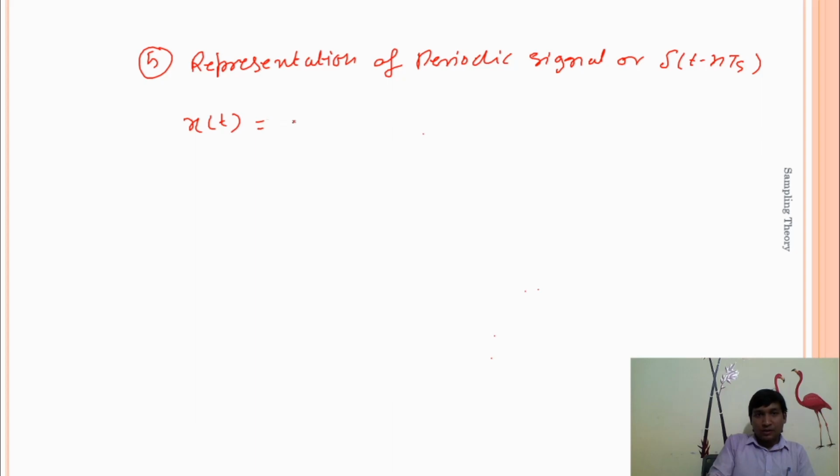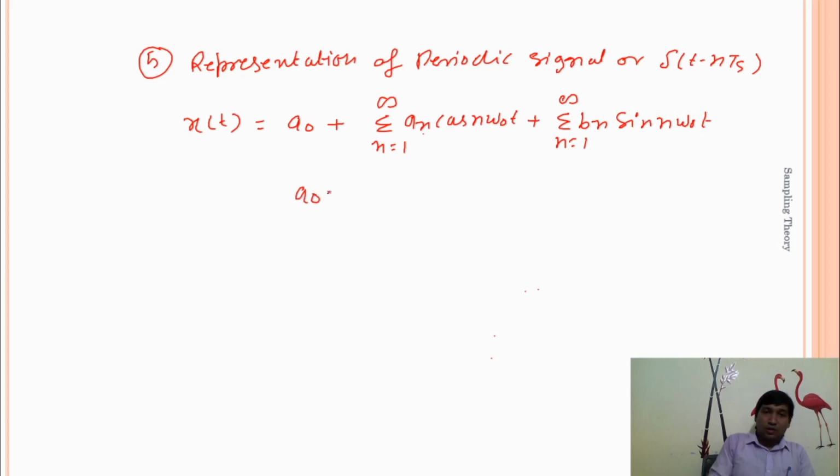X of t is equal to a naught plus summation n equals 1 to infinity of an cos n omega naught t plus summation n equals 1 to infinity of bn sin n omega naught t, where a naught is equal to 1 by T, where T is your time period, integration over T of x of t.